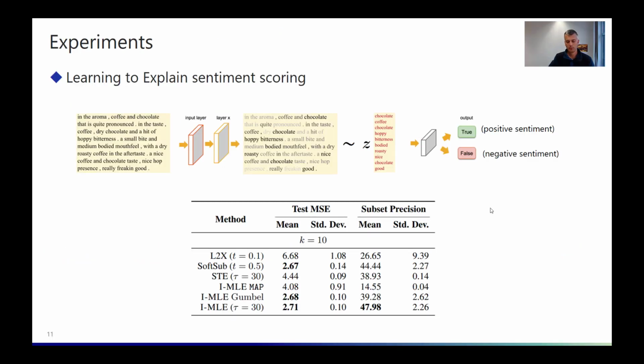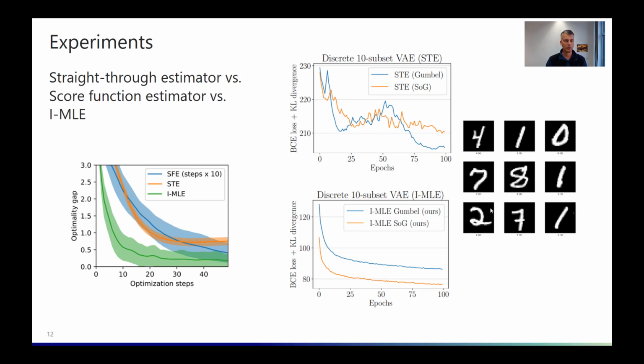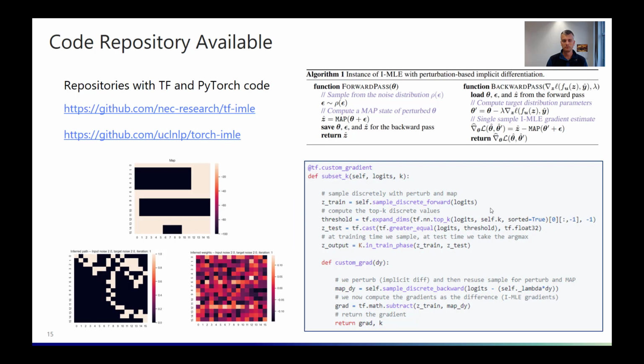We compared our proposed framework with several existing methods that are typically based on relaxations and obtained very good results in the learning to explain sentiment scoring problem that I also explained earlier. We also compared IMLE to the straight-through estimator and the score function estimator in particular different settings. And if you're interested in the experimental results, please take a closer look at the paper.